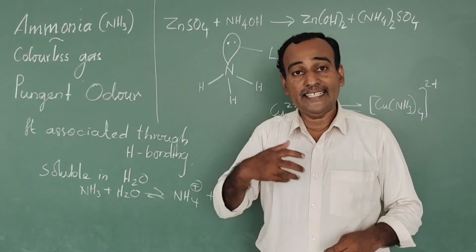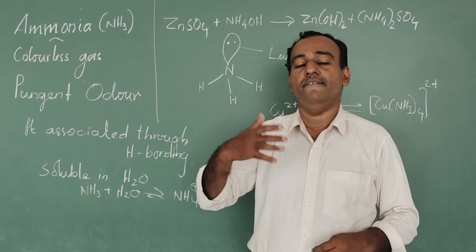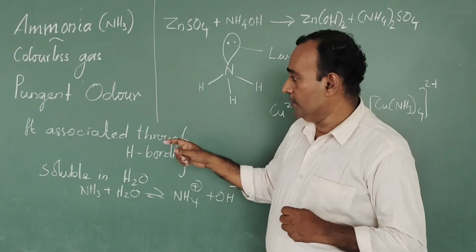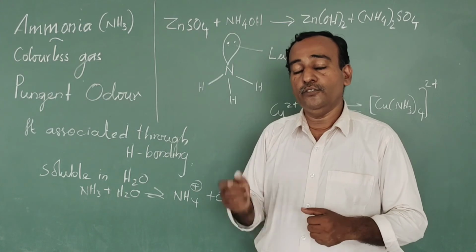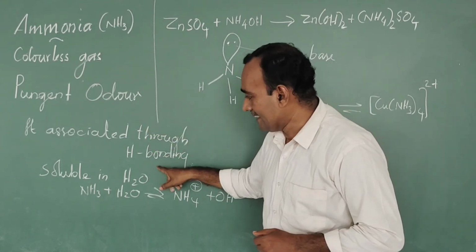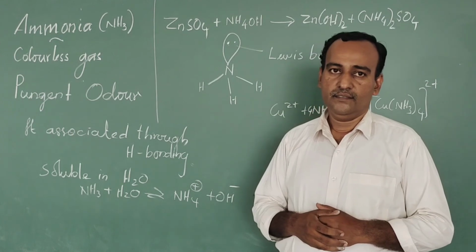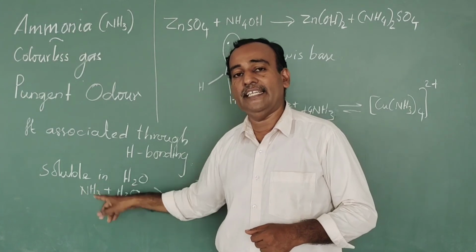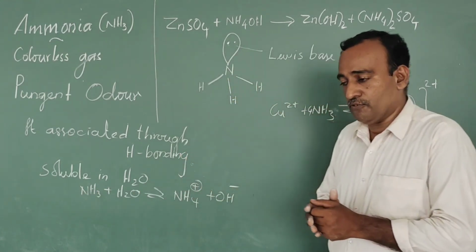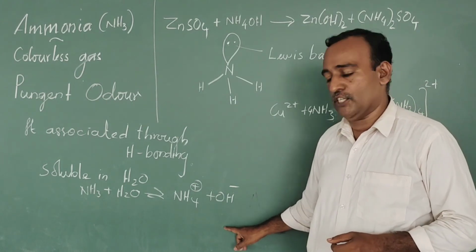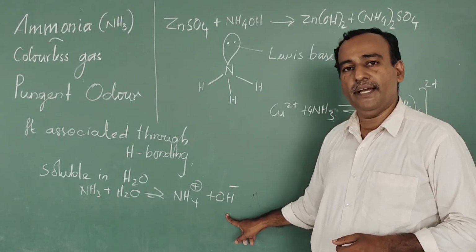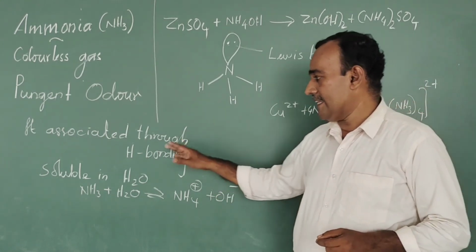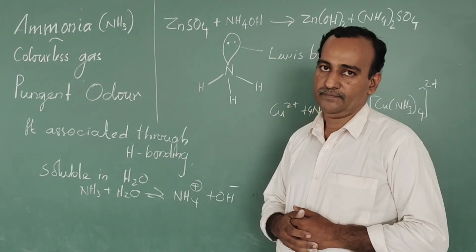That is why its melting and boiling points are much higher than we would expect. Since it can form hydrogen bonds, it is highly soluble in water. Its aqueous solution is slightly basic in nature due to the formation of OH minus ion.